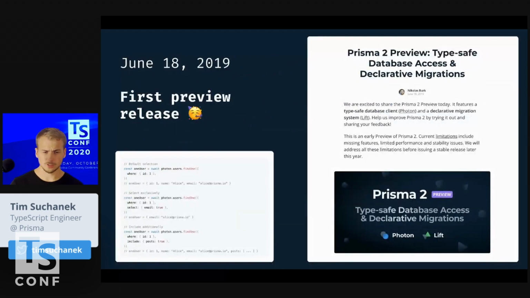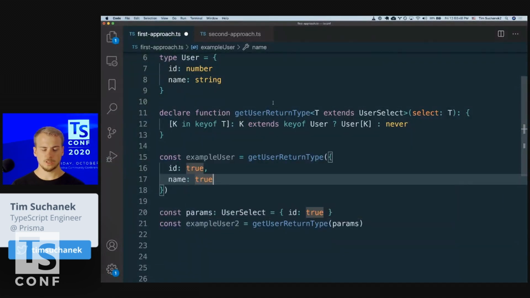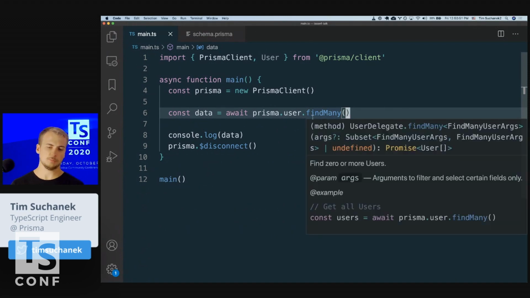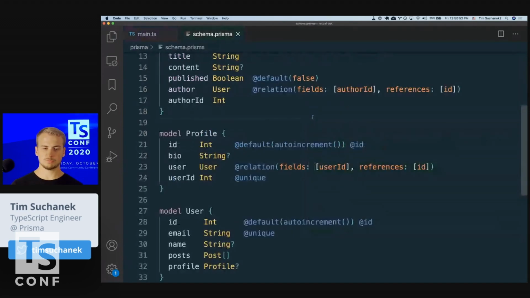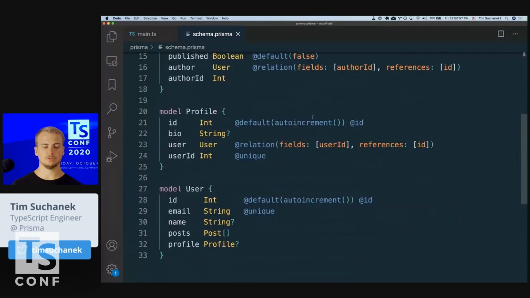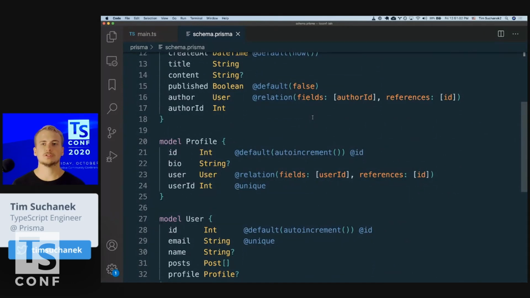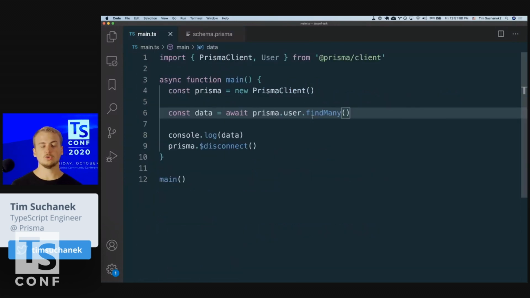Good. So what we did then in June 2019, we could release this in preview. And this preview, I can already show you how that actually looks like. So we implemented it. And so this is the API. With Prisma, you get a schema that defines your data model, where you say, I have a user that is related to post, etc. And what happens is then we generate JavaScript and TypeScript based on this schema. And we are now using this generated code.